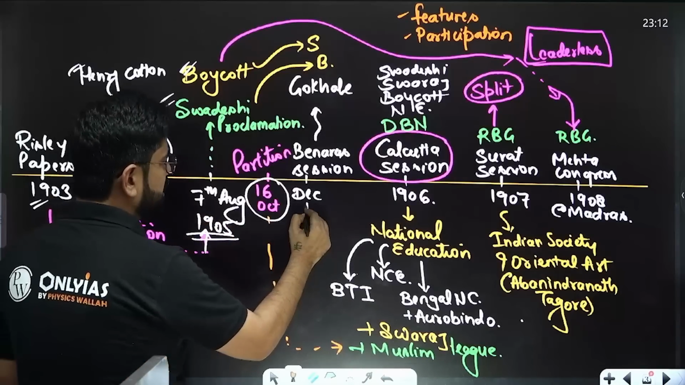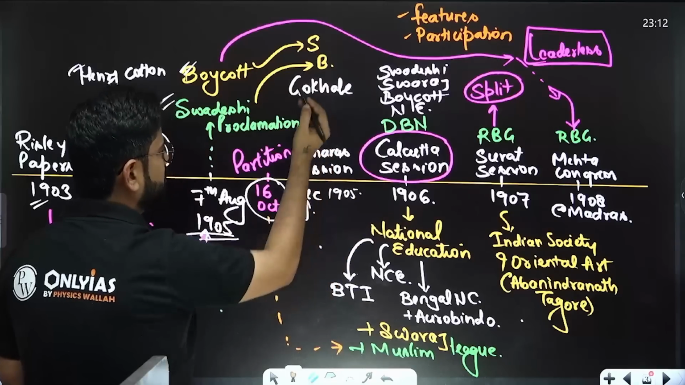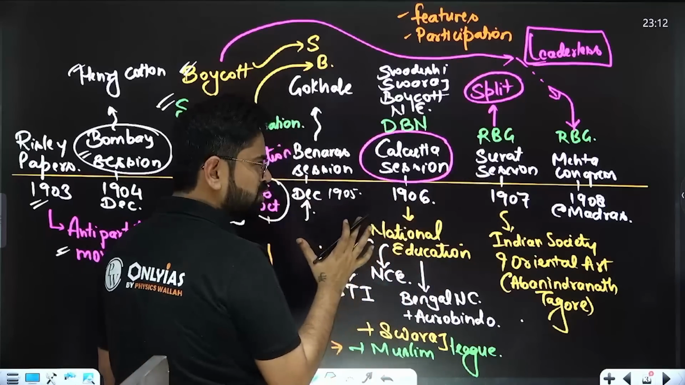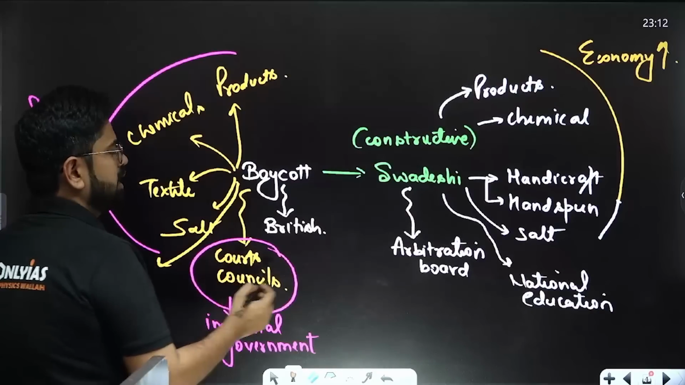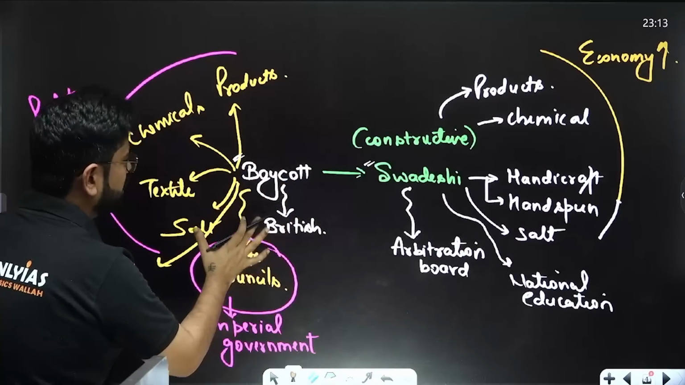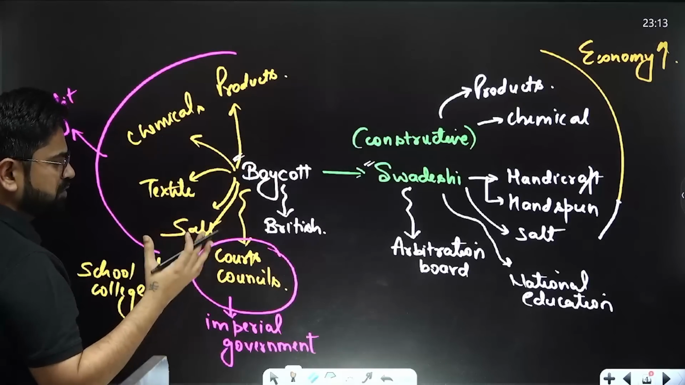It was basically condemned in the Banaras session of December 1905, headed by Gokhale. Now 1906 and 1907 are the years when the full-fledged Swadeshi movement happened. In the Swadeshi movement there are two components, one is Swadeshi, one is boycott. Boycott is basically boycotting everything which is British, be it products, chemicals, textiles, salt, courts, councils, anything.